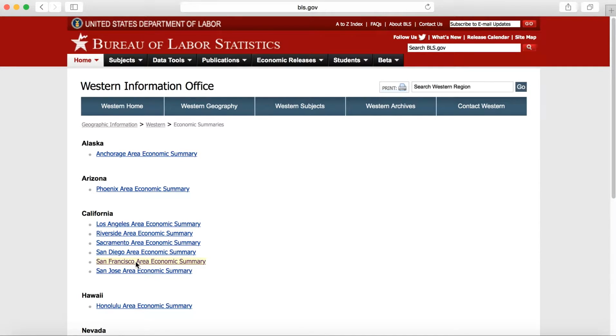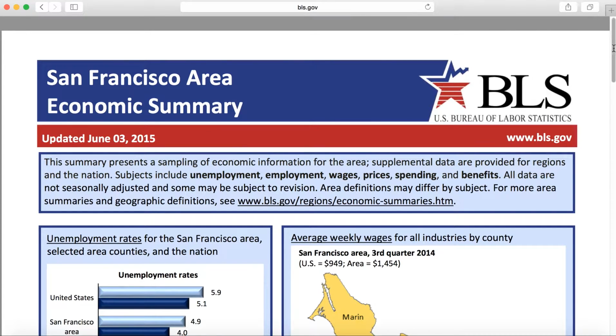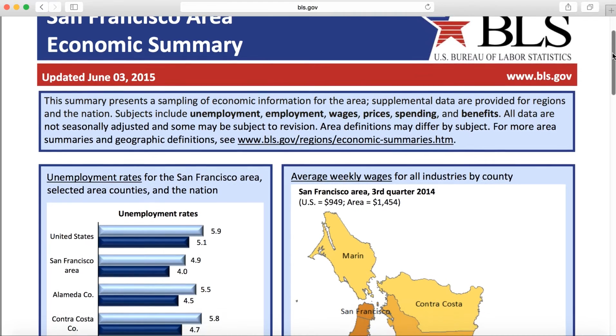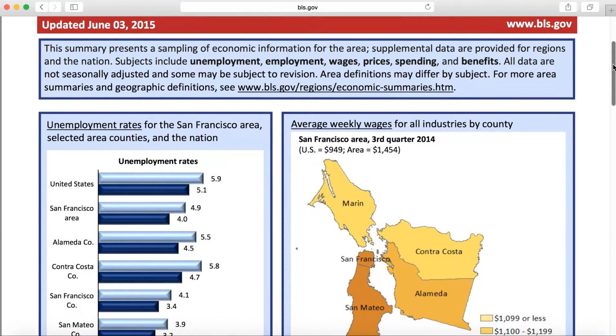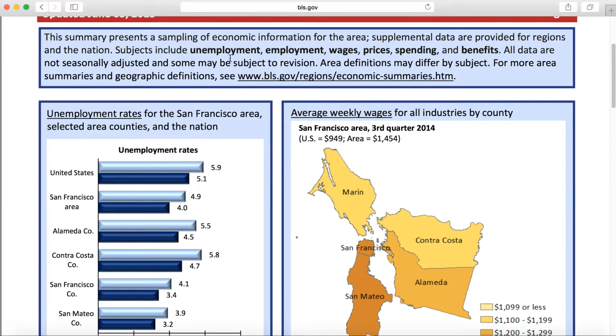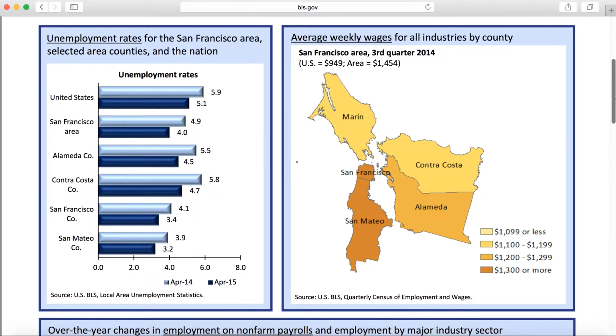And we can look right here where it says San Francisco Area Economic Summary, and this is a great summary of everything going on in the San Francisco area. Basically, it looks at unemployment, employment, wages, prices, spending, and benefits. Here's just some of the data, and everything is sectioned off very easily. So the average weekly wages for all industries by county: Marin, Contra Costa, Alameda, San Francisco, and San Mateo, all the different places.